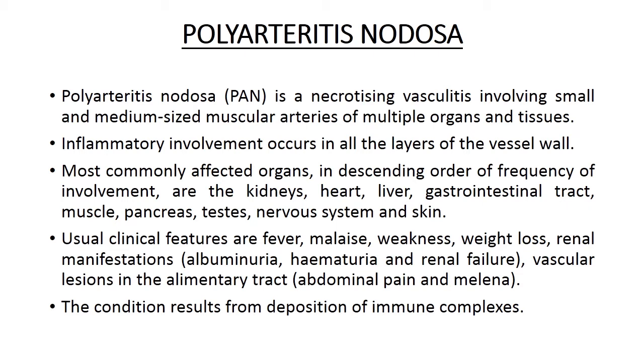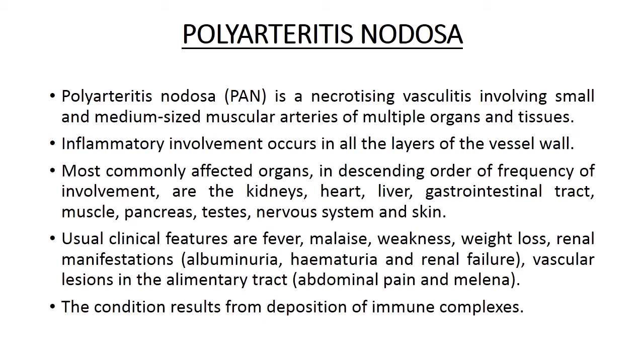First one is polyarteritis nodosa. It is a necrotizing vasculitis involving small and medium-sized muscular arteries of multiple organs and tissues. Inflammatory involvement occurs in all the layers of the vessel wall. Most commonly affected organs in descending order of frequency of involvement are kidneys, heart, liver, gastrointestinal tract, muscle, pancreas, testes, nervous system and skin.